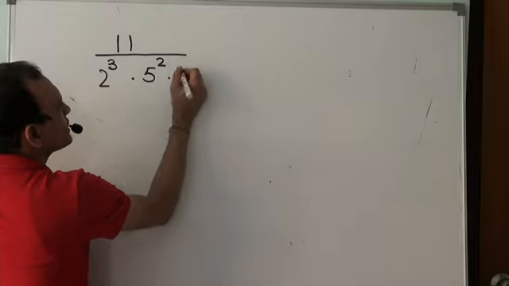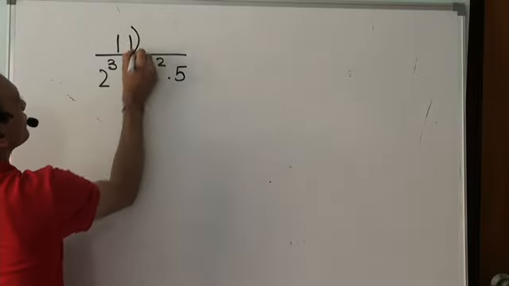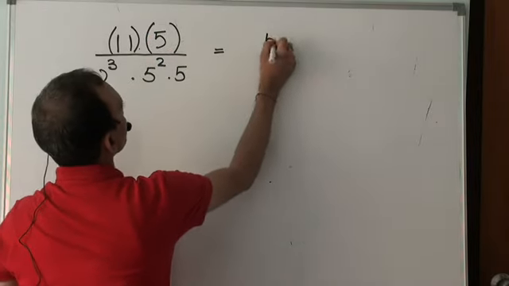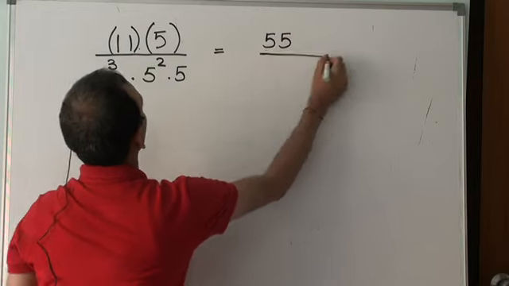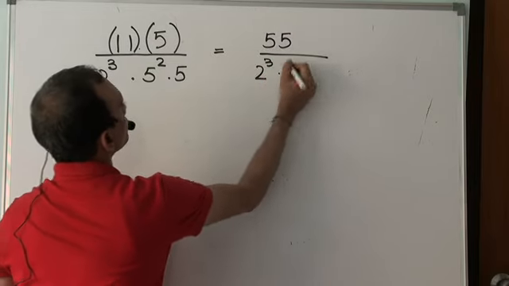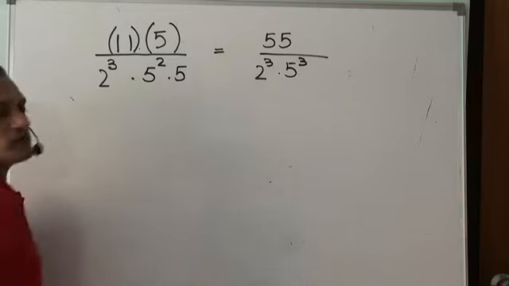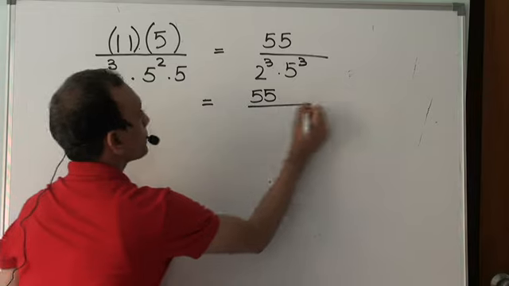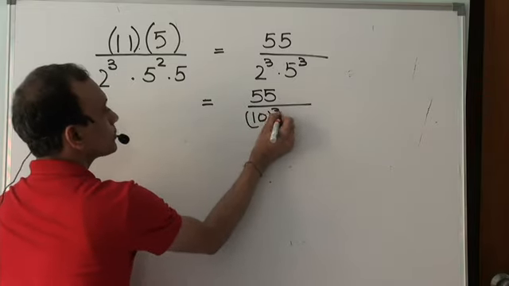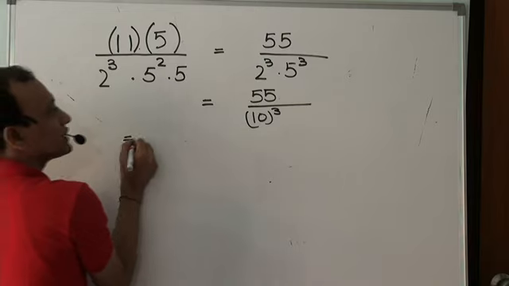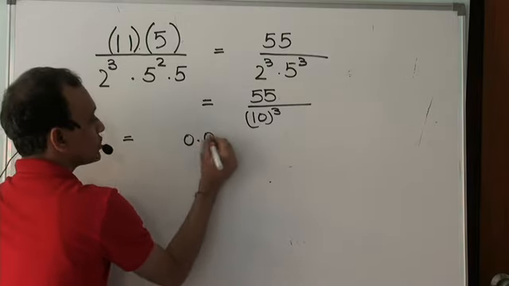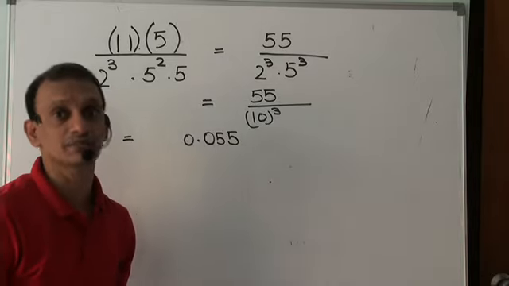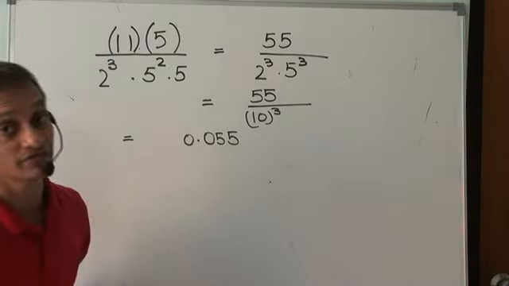If I multiply numerator and denominator with 5, then this will become 55 divided by 2 cubed into 5 cubed, which is like 55 divided by 10 whole cube, which is like 0.055, which is a terminating decimal kind of a rational number.